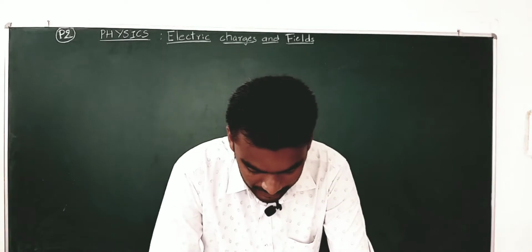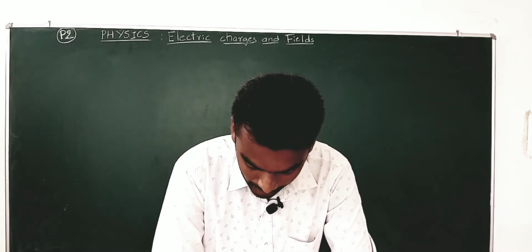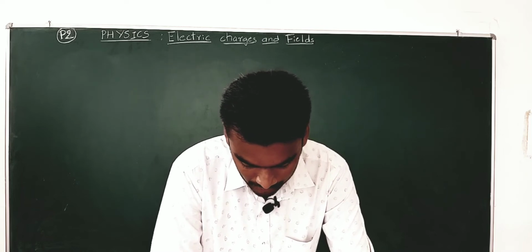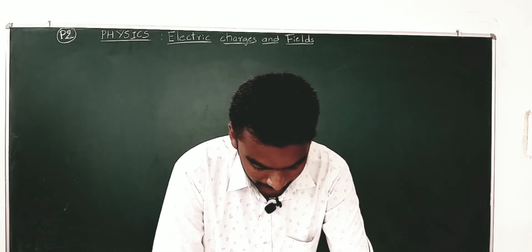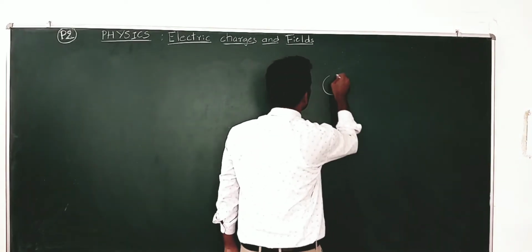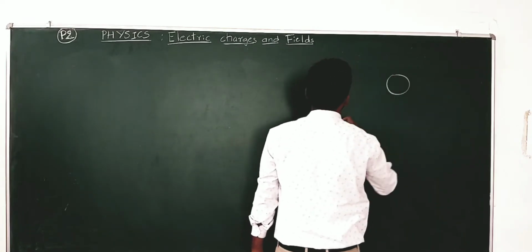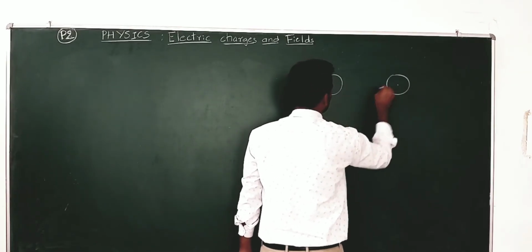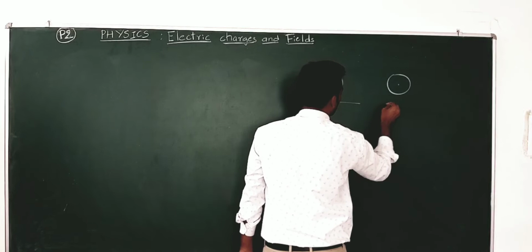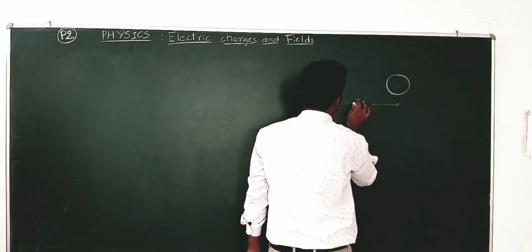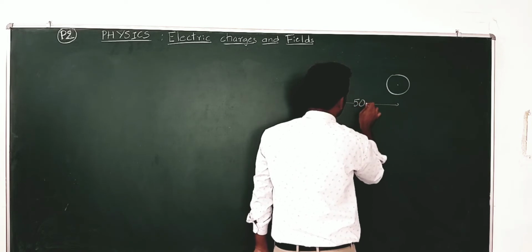Two insulated charged copper spheres, A and B, have their centers separated by a distance of 50 centimeter.